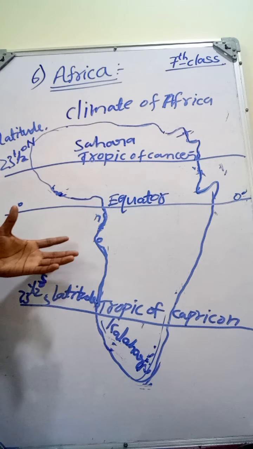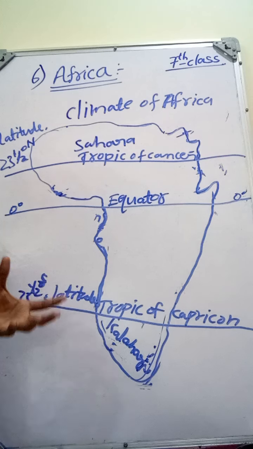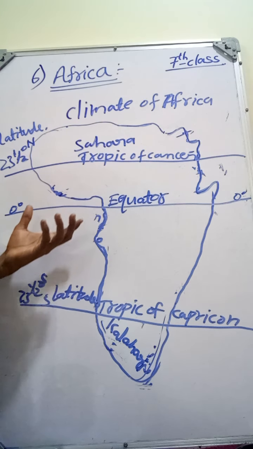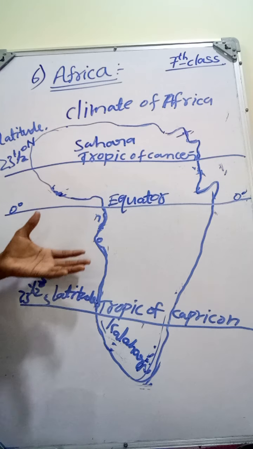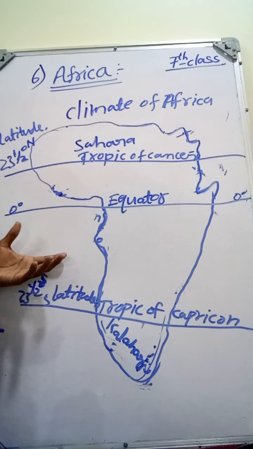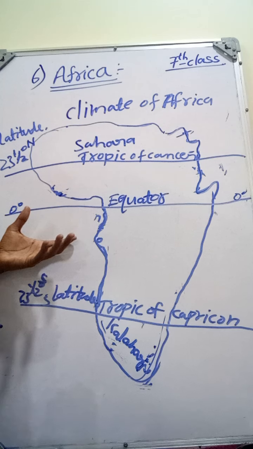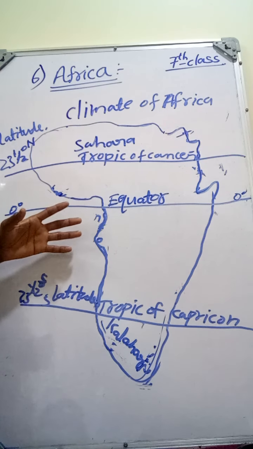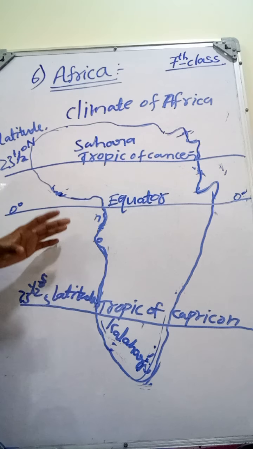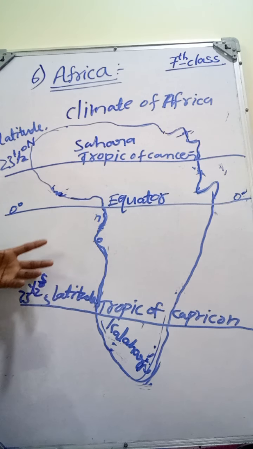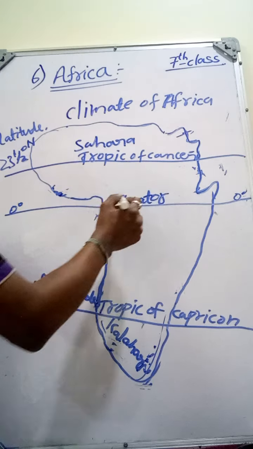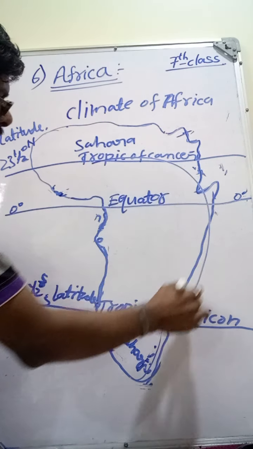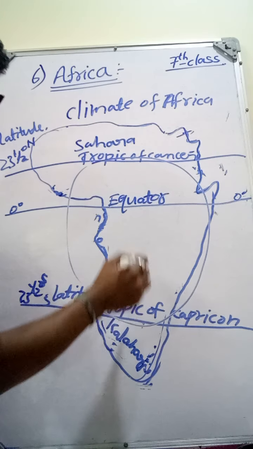Why? Because the sun always rises and falls directly on the equator. Due to that reason we can't see the winter season here, and it is the hottest region in the world. So it is also known as the tropical region. This entire region is called the tropical region.